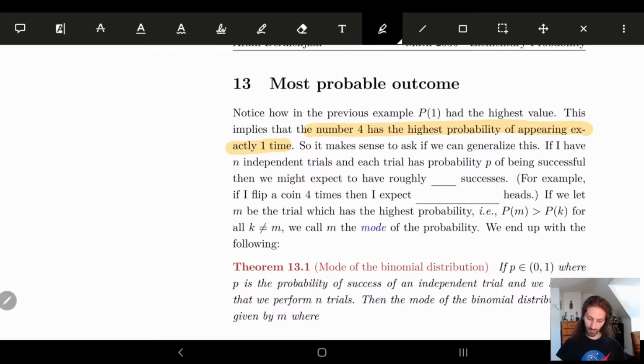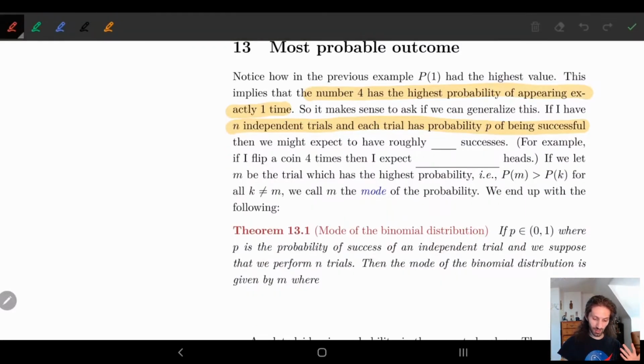So if I have n independent trials and each trial has a probability P of being successful, then what might we expect? The layman's idea here is, well, just take the average, which is just n times P. As a quick example, if I flip a coin 4 times, each time I have a 1/2 chance of getting heads, so I expect 2 heads. So this logically makes sense on average.